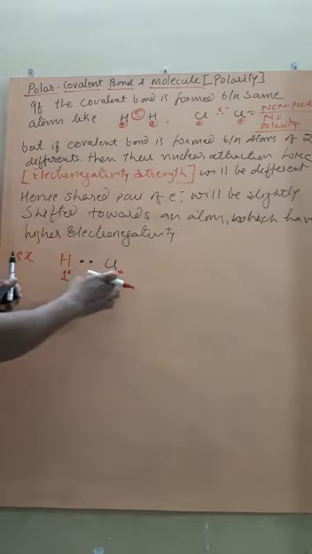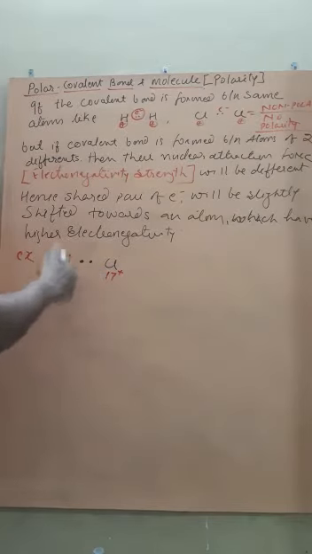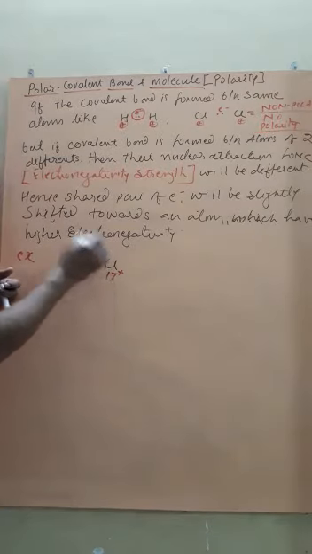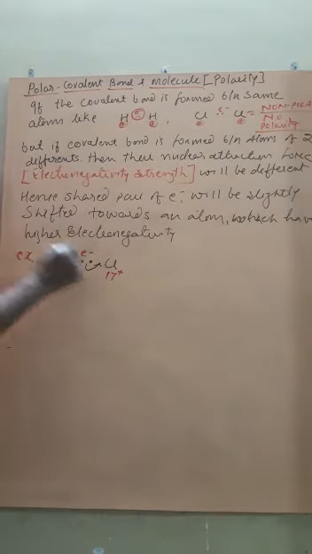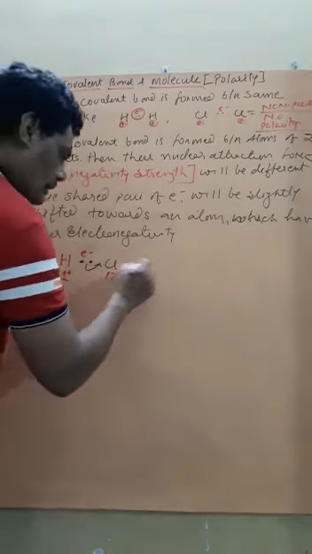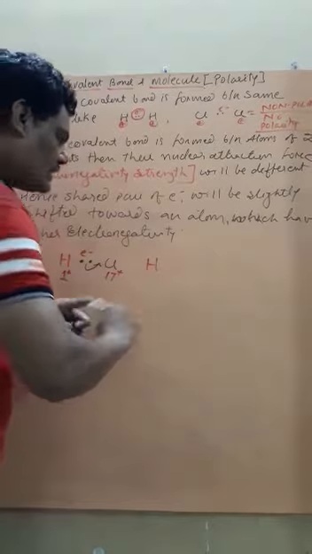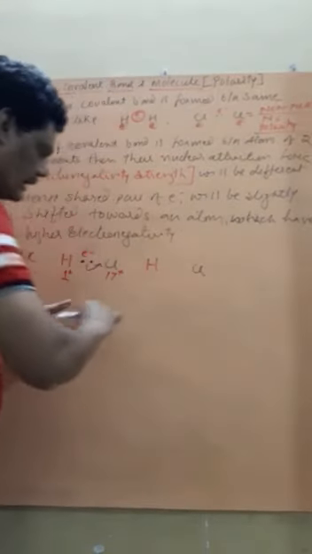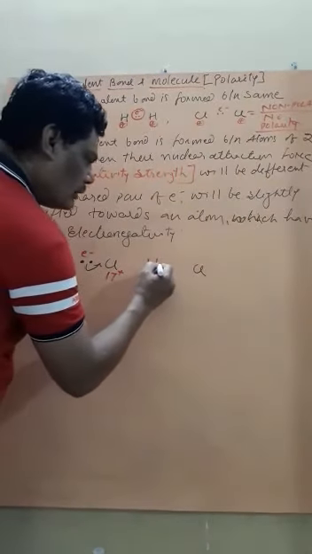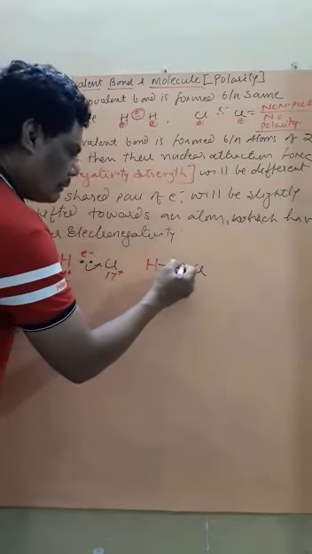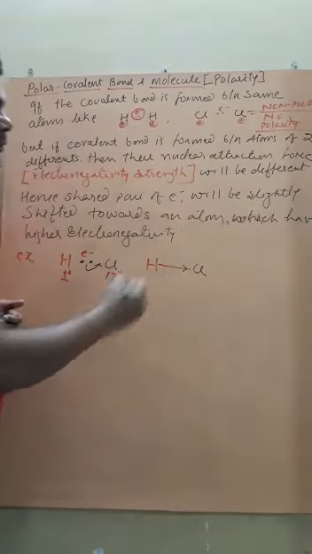That means which nucleus will more attract this shared pair of electrons? Obviously it will be more attracted by Cl. And now due to more attraction, the HCl molecule can be written as H, and this is Cl.